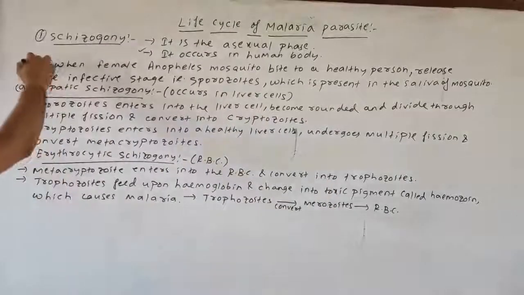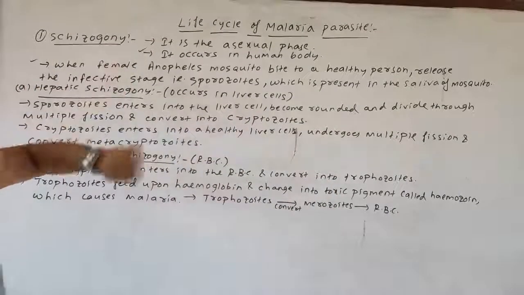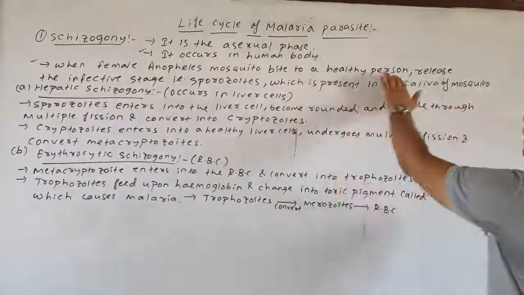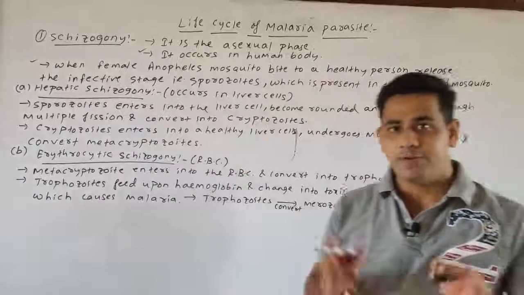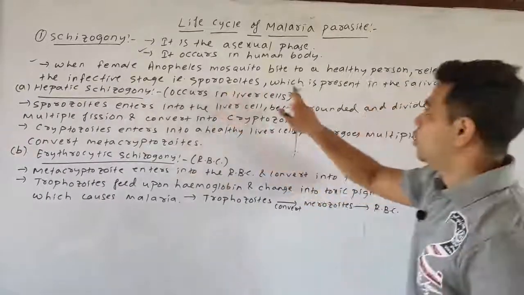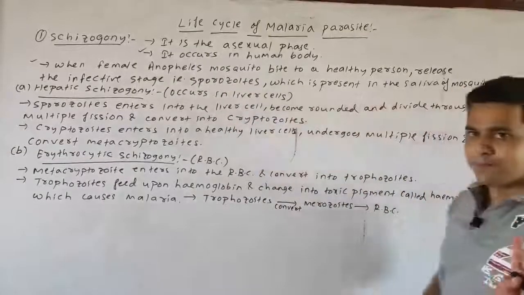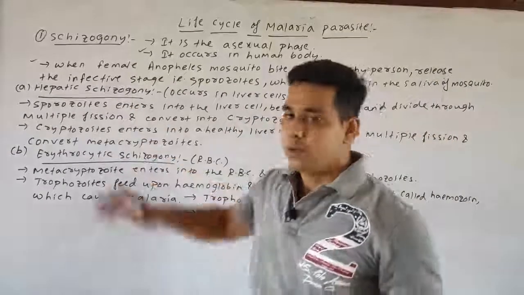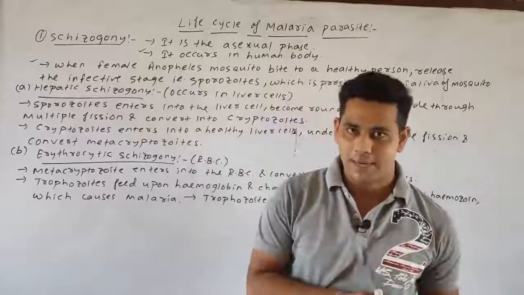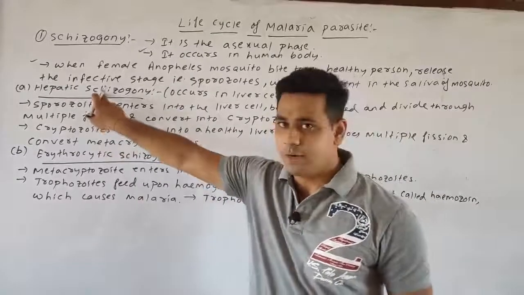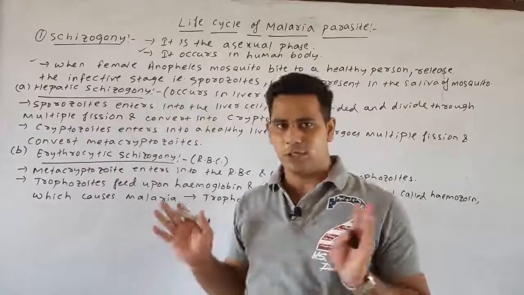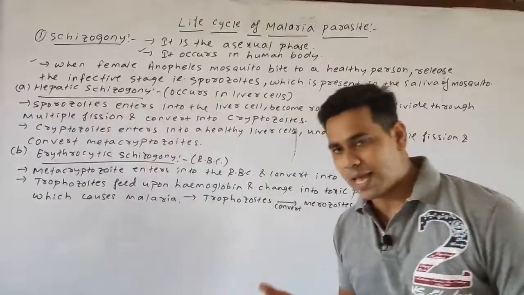Second, how does it occur? When a female Anopheles mosquito bites a healthy person, it releases the infective stage, as I said earlier, called the sporozoites, which is present in the saliva of the mosquito. Next point, the schizogony is divided into two types. The first one is the hepatic schizogony, as it is related to the liver, and the other is the erythrocytic schizogony, as it is related to the RBCs of the human. So first we will discuss the hepatic schizogony.